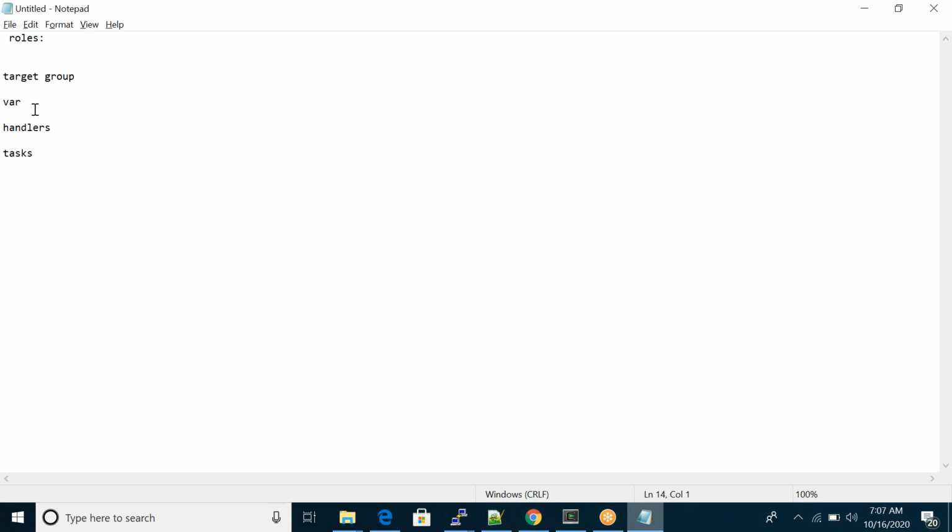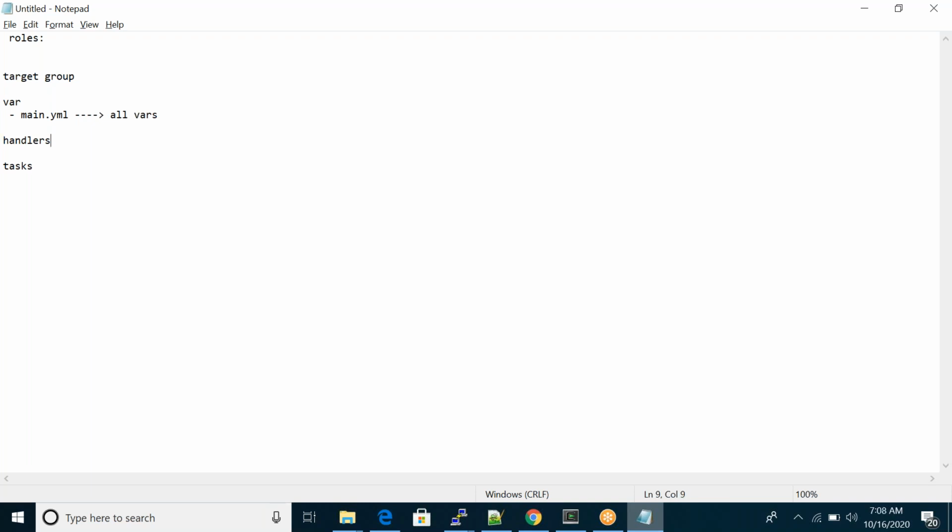What we will do is create one folder structure called roles. In it, variables get one directory, handlers one directory, and tasks one directory. In the variable directory, like vars, we'll have one main.yml, and in that main.yml we'll mention all the variables.